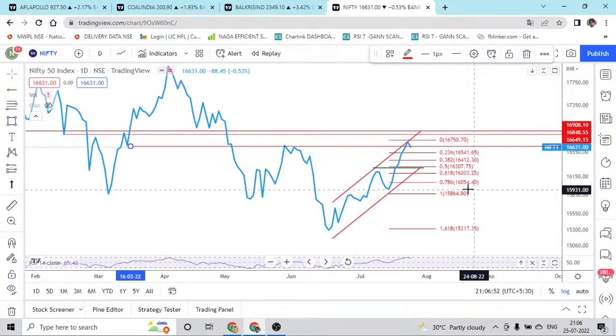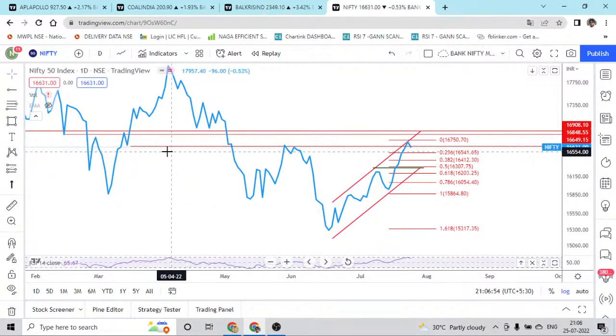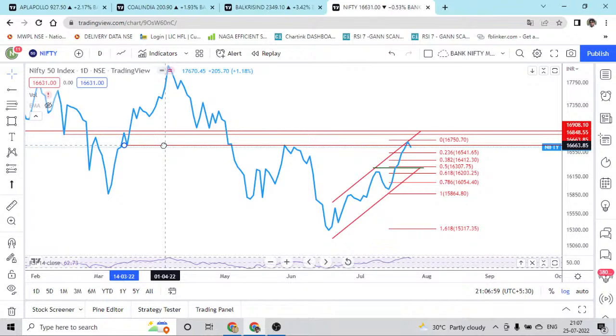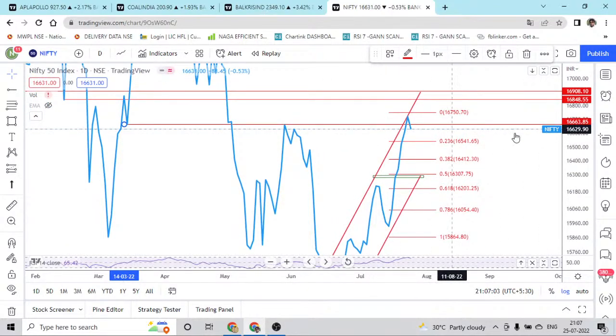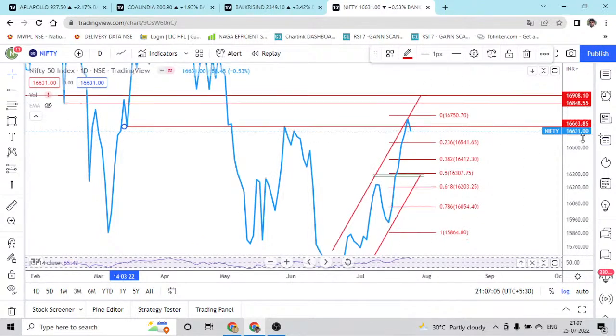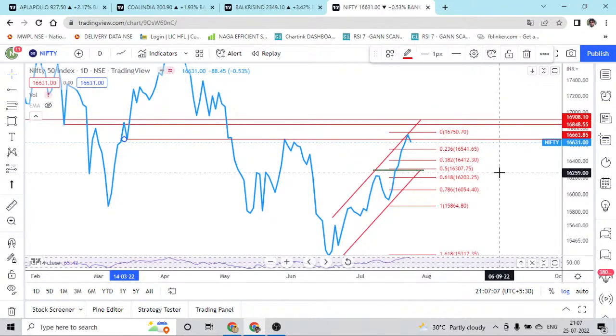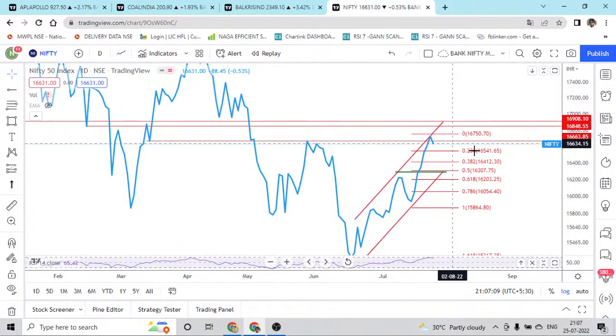Now itself we are in the resistance. This level is going to be the support, and if it is getting broken, already it is broken, right? This level is around 16,663. We have already closed above that level. If Nifty moves above, definitely this 16,663 will be acting as a resistance. Then comes this swing high, which is 16,750.